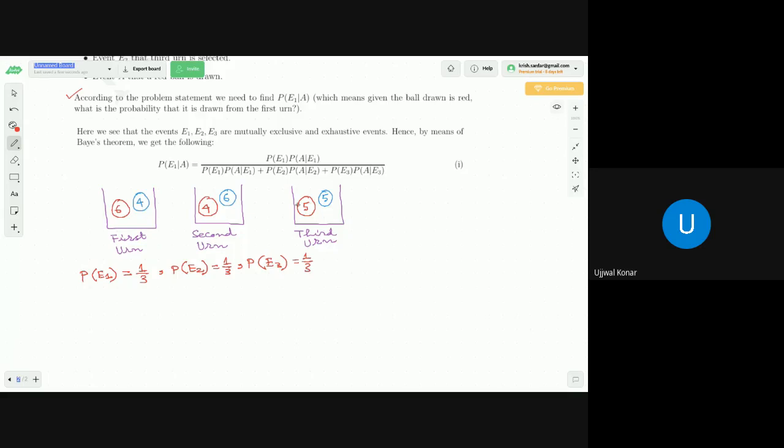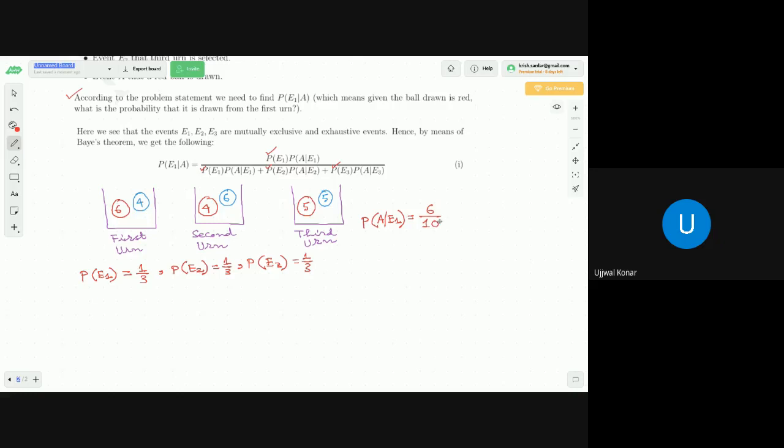Now, dear students, we found the probabilities of E1, E2 and E3, so one step we have proceeded. Now we need to find the value of the probability of A subject to the condition that E1 has happened. What is the literal meaning of this statement? It means U1 has happened, that is, you have already chosen the first urn. Now tell me, what is the probability that the drawn ball is red? Obviously it will be 6 by 10, that is 6 by 6 plus 4.